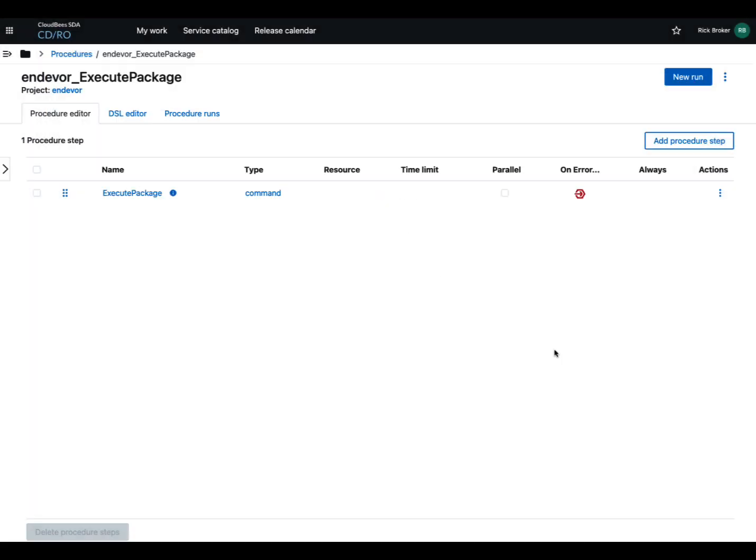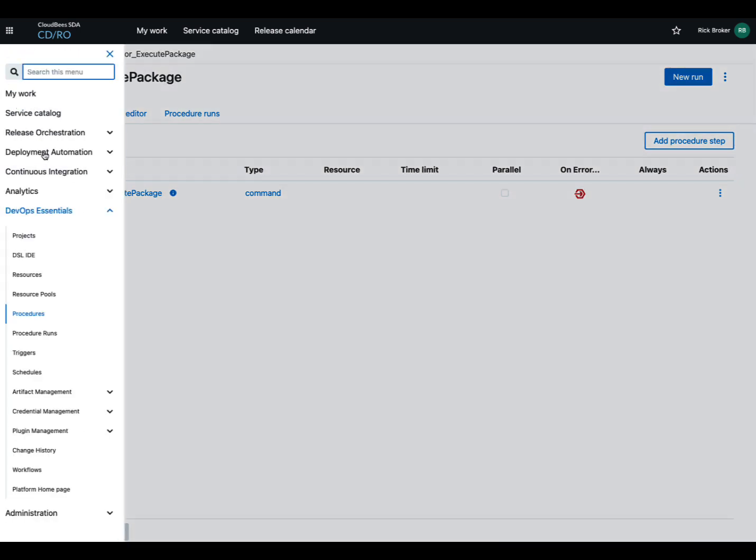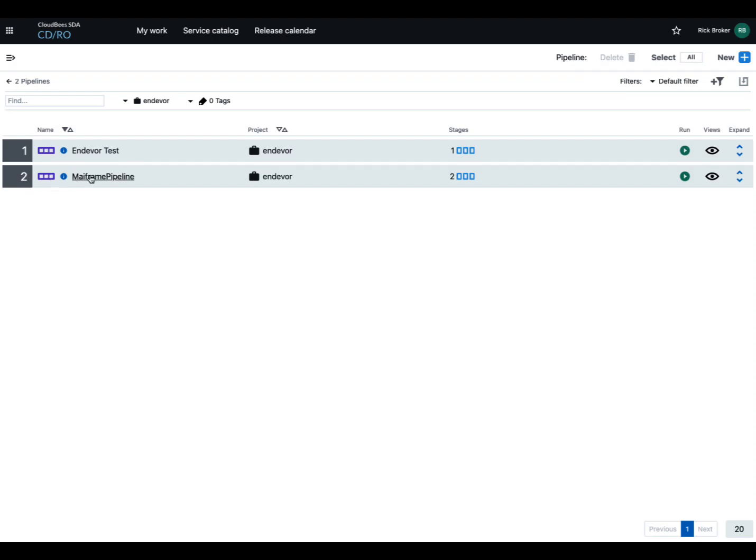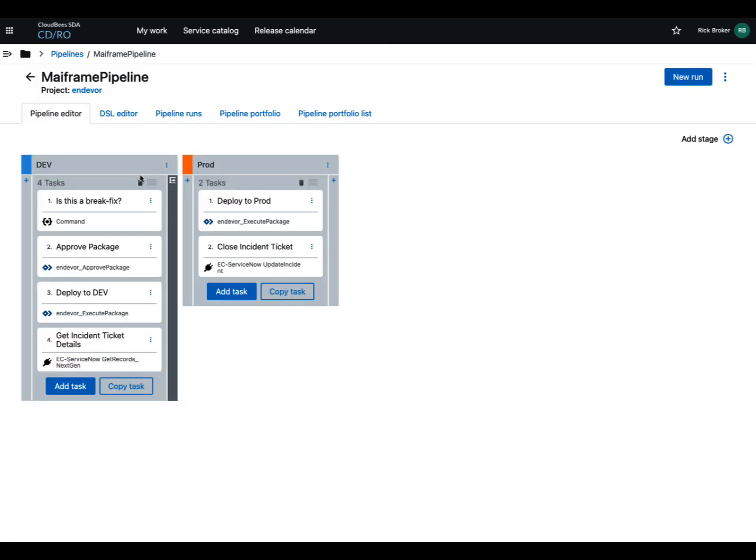So let's take a look at actually running one of those things in CDRO and see what happens. We can go back up here, go to release orchestration, and go to pipelines. I'm just going to run this mainframe pipeline here. But before we do that, let's take a look at it. This is a pipeline that I would normally use as part of a release.